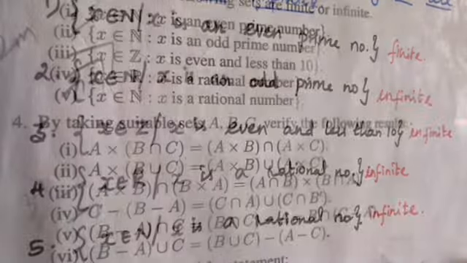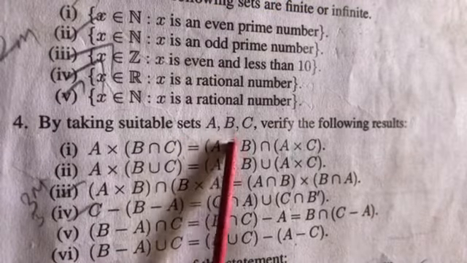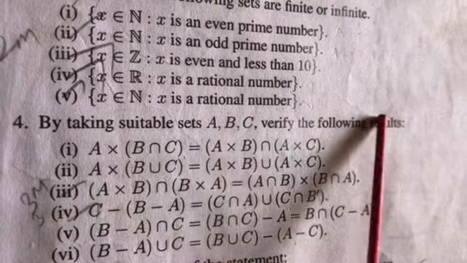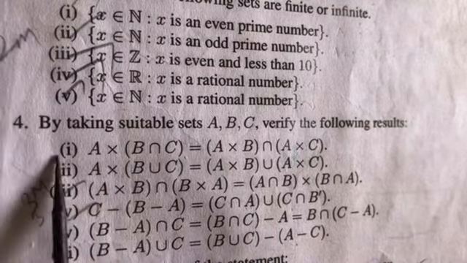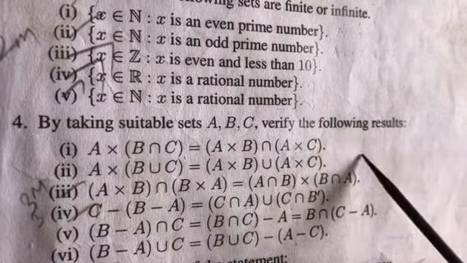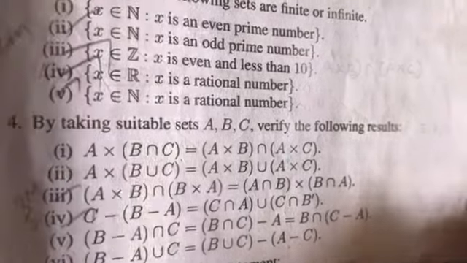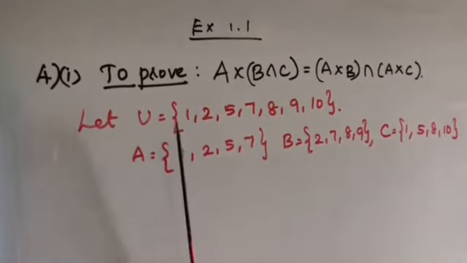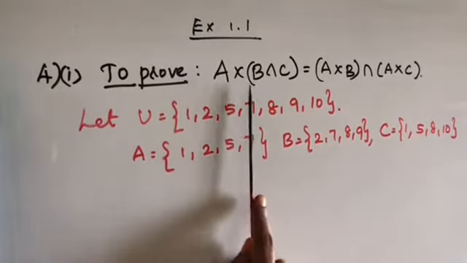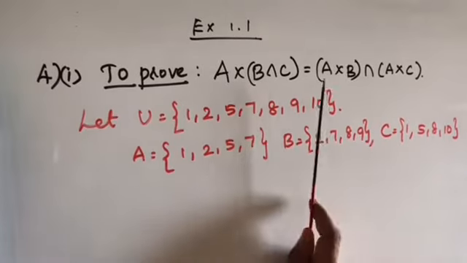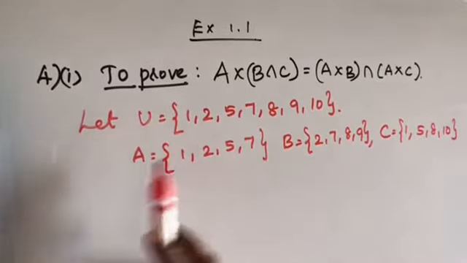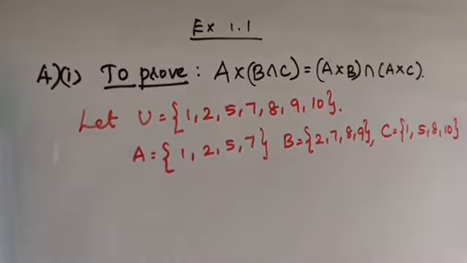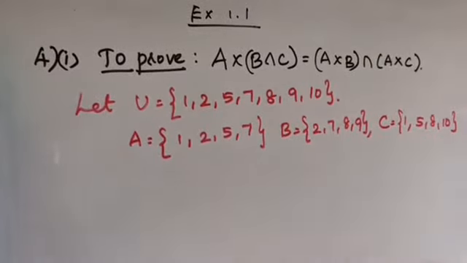By taking suitable sets A, B and C, verify the following results. Here 6 results are there. Let's solve the first one now, and the rest of the problems you have to do by yourself. So we have to prove the first result: A cross (B intersection C) is equal to (A cross B) intersection (A cross C). I take the sets as universal set U, A, B, C. These are all suitable sets to prove that expression.